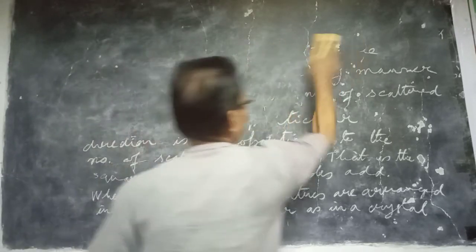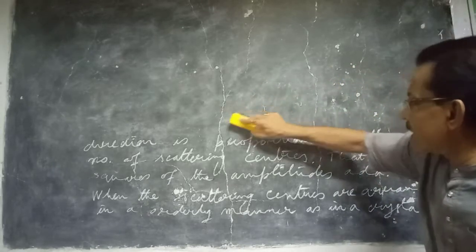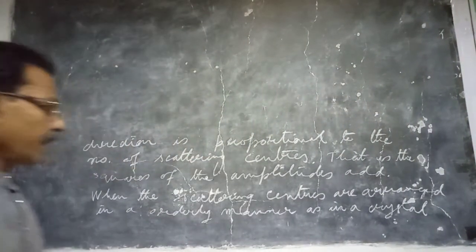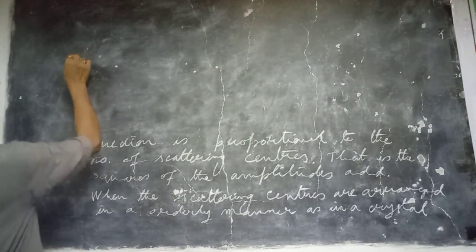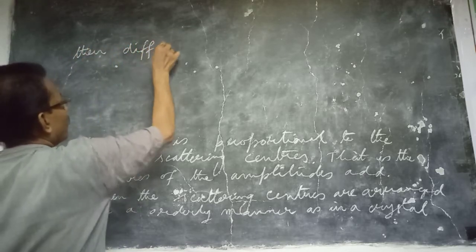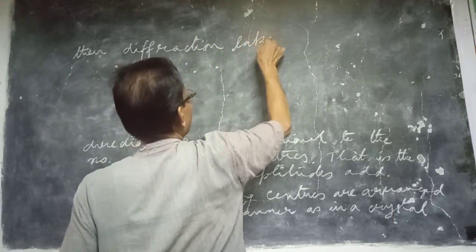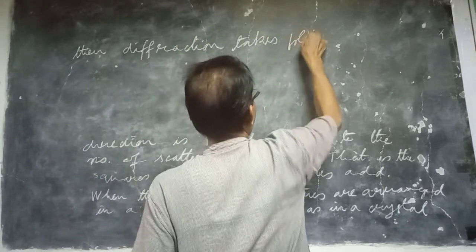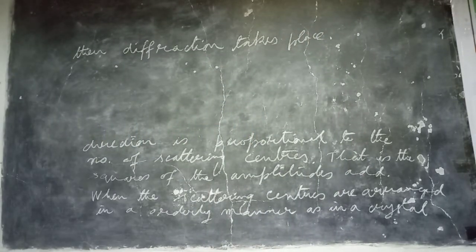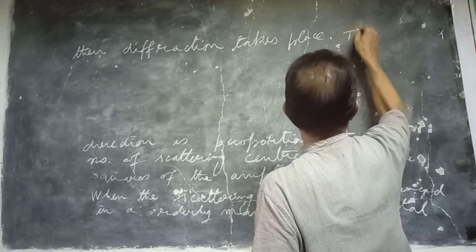If the scattering centers are arranged in that fashion, then what will happen? The diffraction of neutrons will take place. Then the diffraction takes place, and in that case, we know, the distribution is no longer uniform.